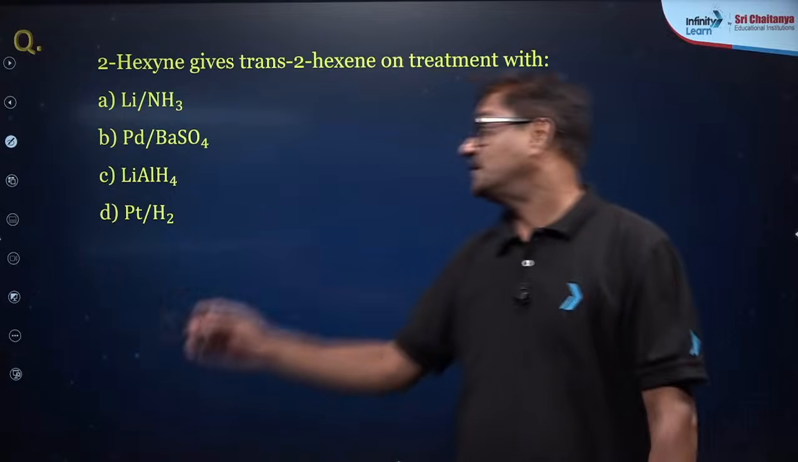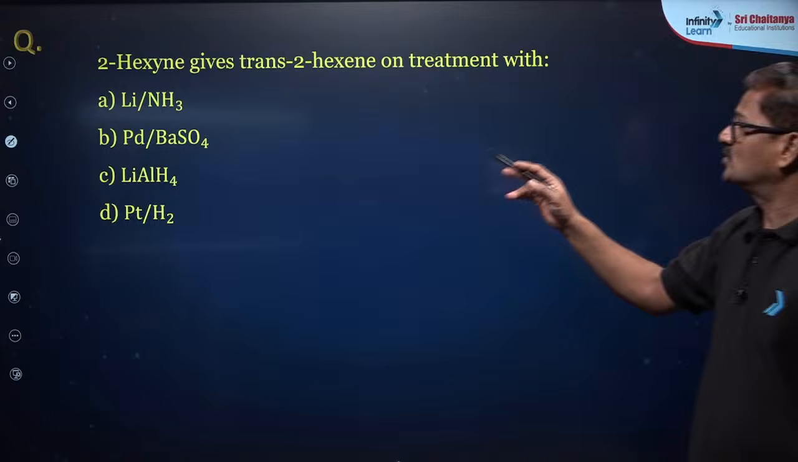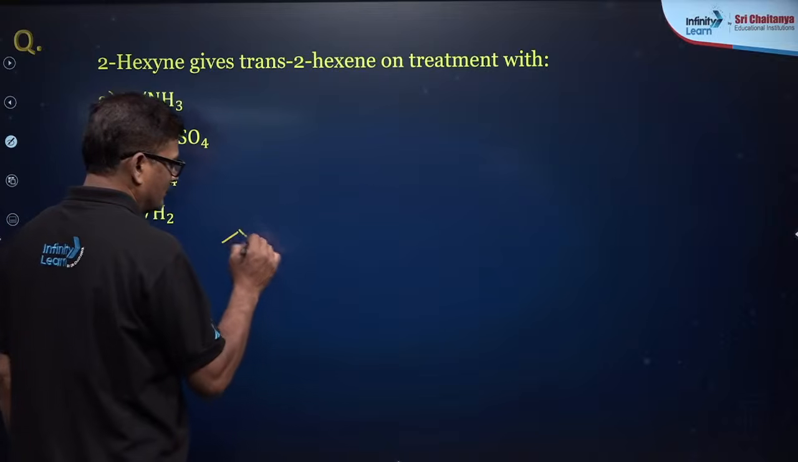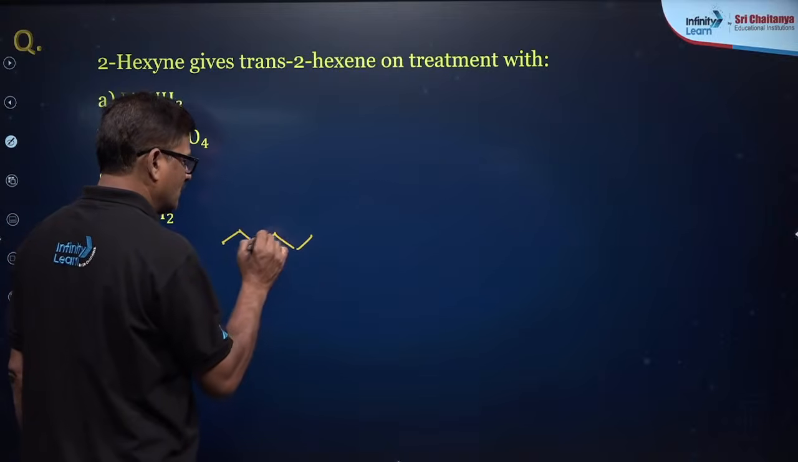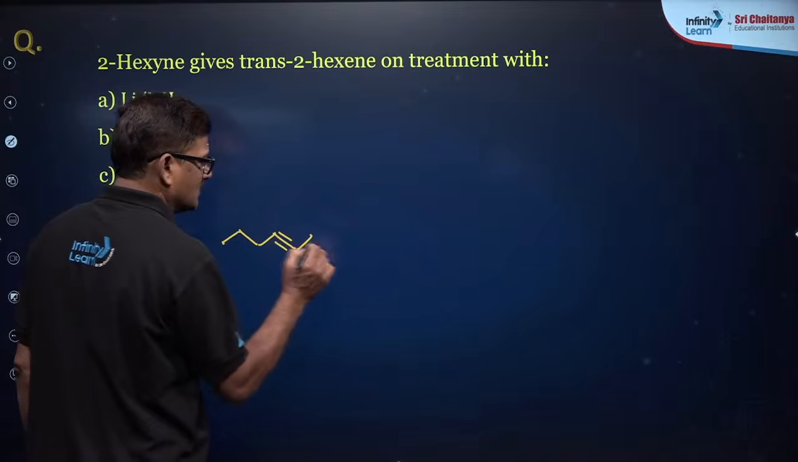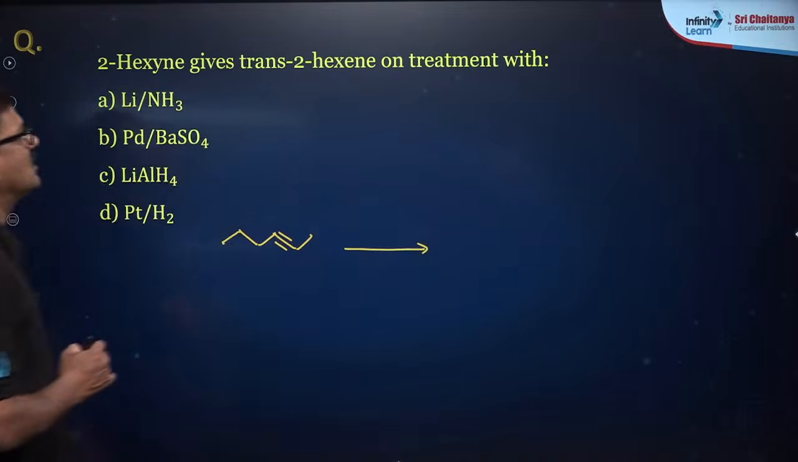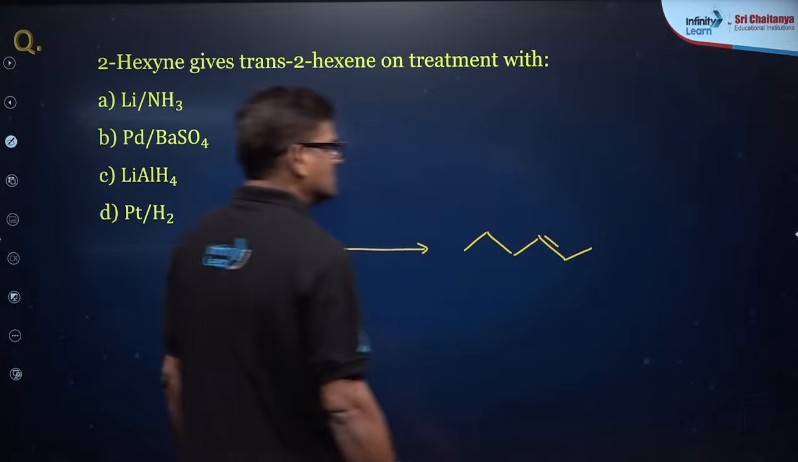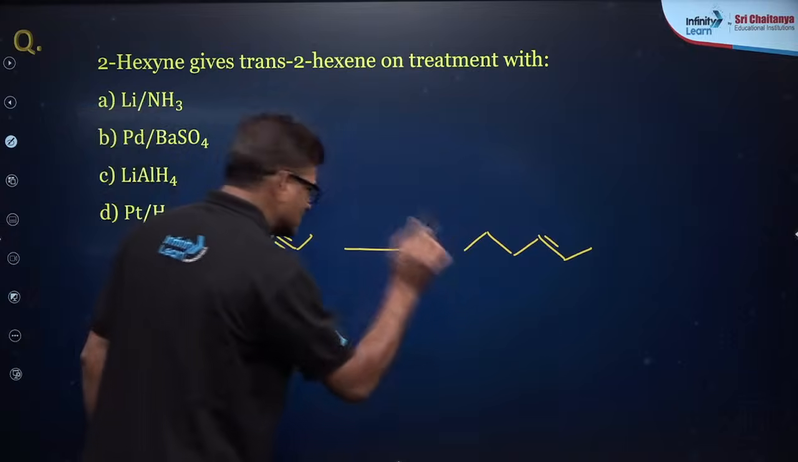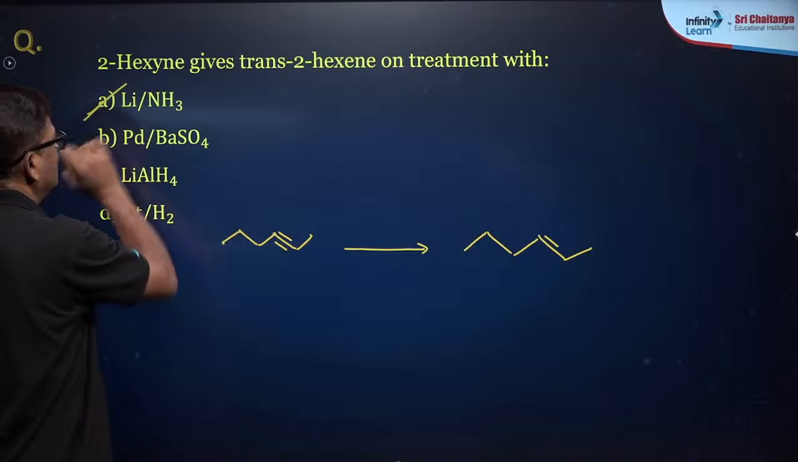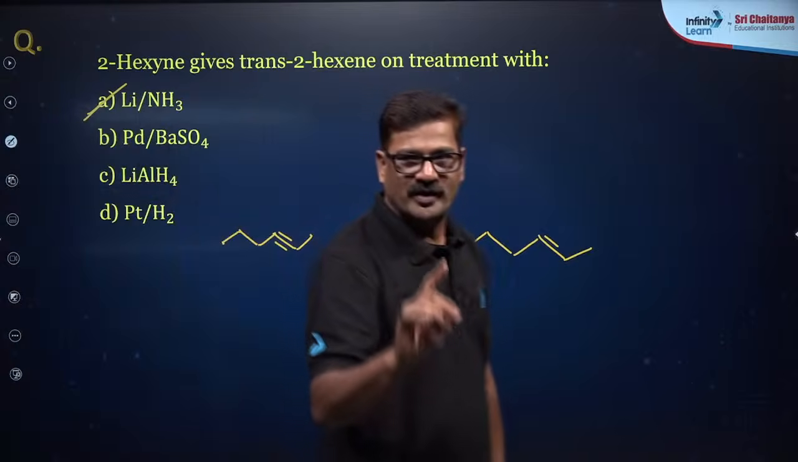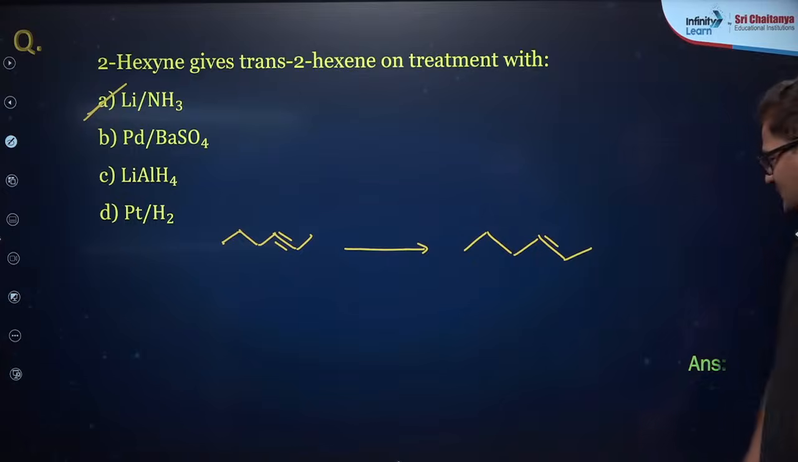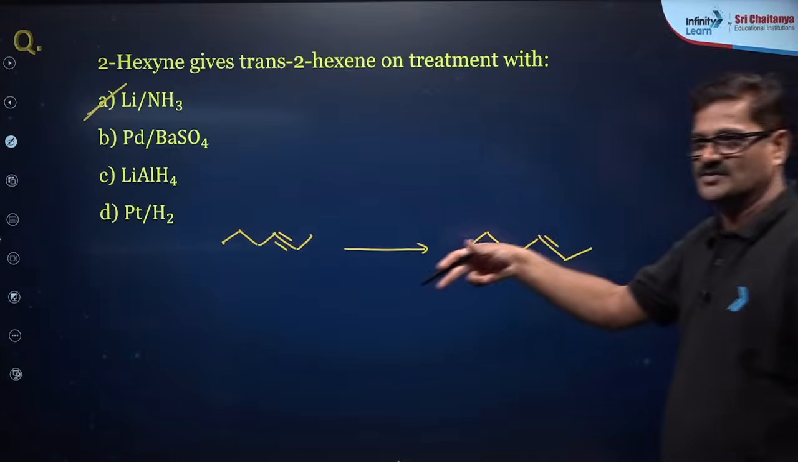Okay, so let's see here. 2-hexyne gives trans-2-hexene on treatment with... 1, 2, 3, 4, 5, 6, 2-hexyne. You wanted to get a trans-2-hexene. An alkyne gives a trans alkene with lithium in liquid ammonia or sodium in liquid ammonia. So the answer for this question is going to be A.